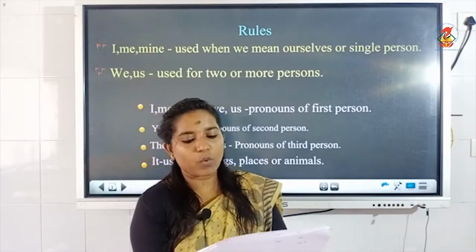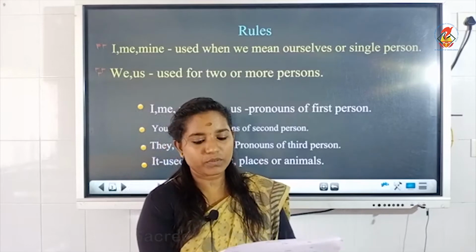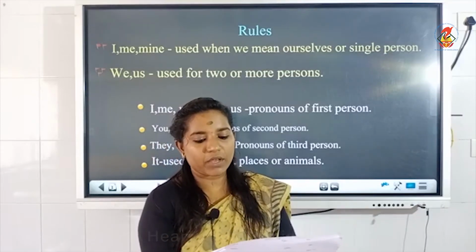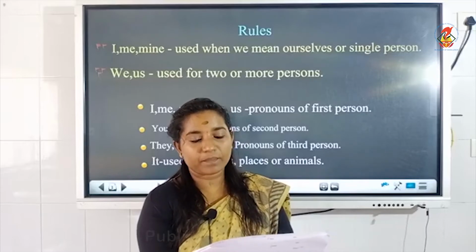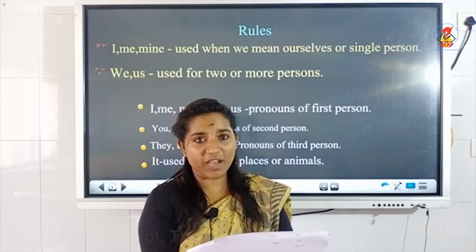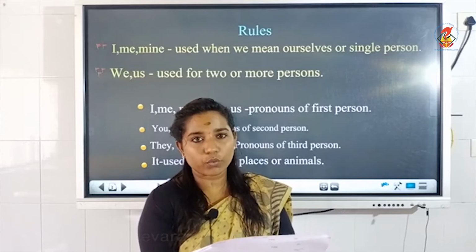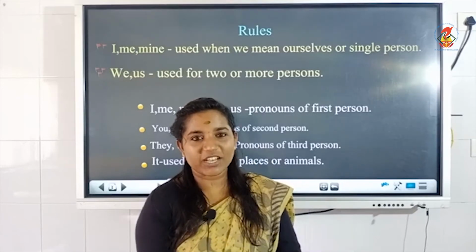Deepika and Meena watched a movie. They were very happy. Now, fifth question. Are you from Malaysia? I or you? Answer is, are you from Malaysia?